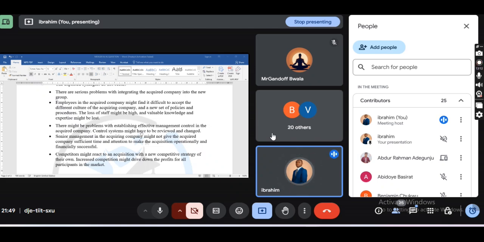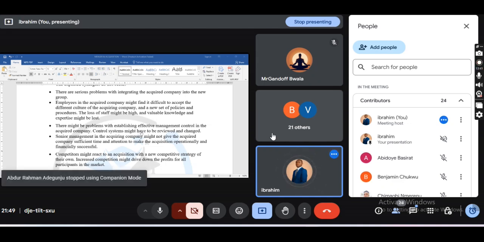When you want to acquire or buy over a company, you need to do a proper due diligence. The legal part of it is that, are they owing? What are the legal issues, right? Are they complying with the relevant laws? Did they have any legal issue with Federal Inland Revenue Service or the State Inland Revenue Services? Or did they have any court case that could stop the acquisition process?